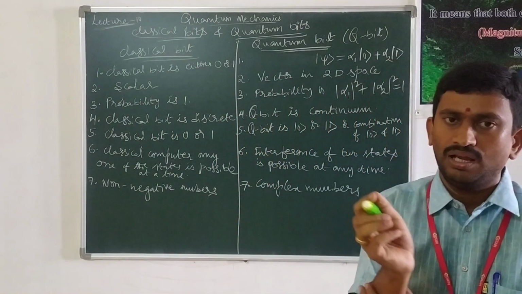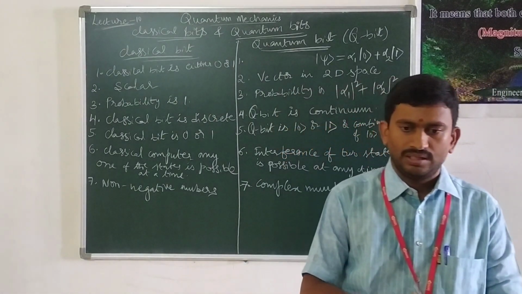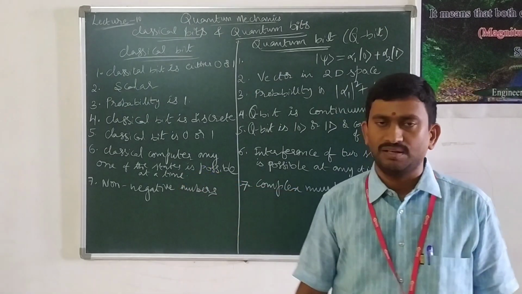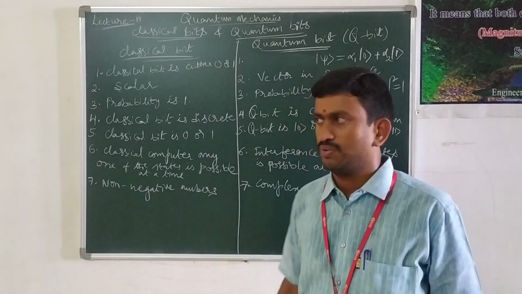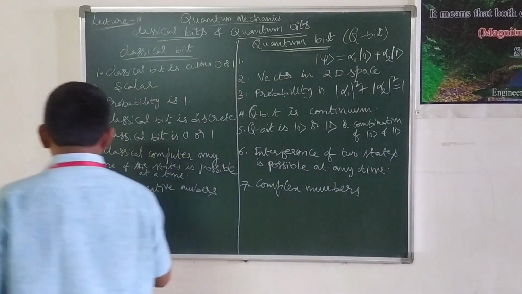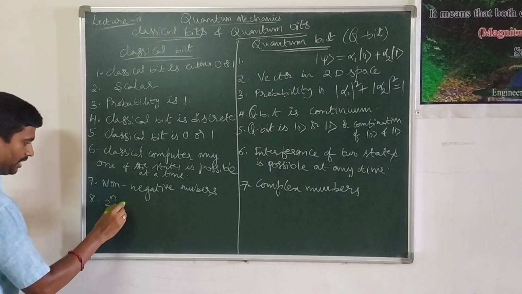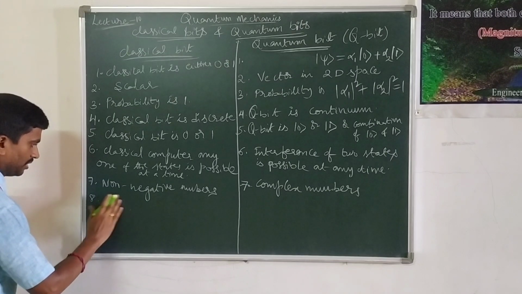Coming to the eighth difference, that is the superposition. Generally a classical bit can take 2 power n possible values, but at any time only one of the 2 power n possible values.